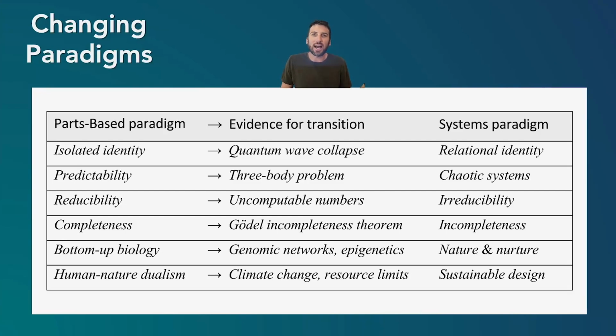It's not based on these isolated parts that are easily predictable, reducible in a complete fashion, where bottom up creates everything and humans are separate. No, it's relational, it's chaotic, it's irreducible, it's incomplete. Bottom up and top down effects are occurring at the same time, and sustainable solutions must design with humanity and the earth in an integrated fashion.